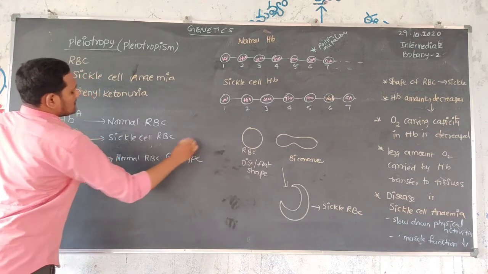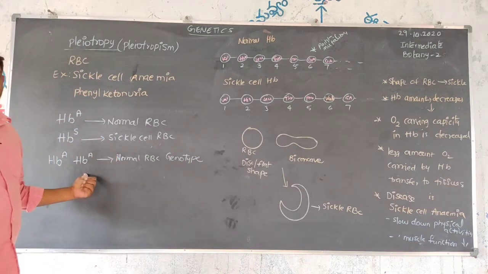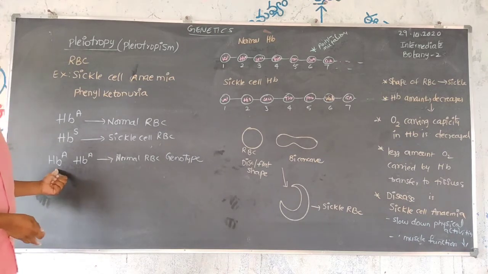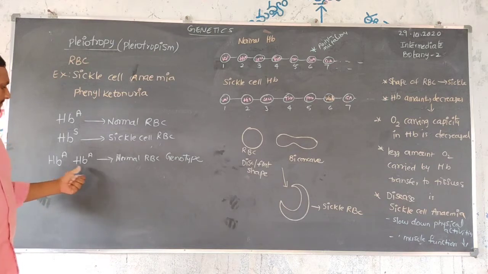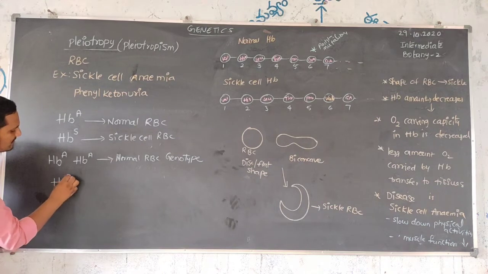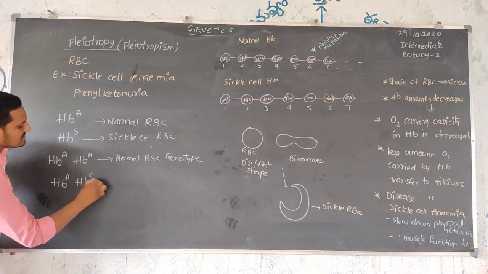Normal RBC genotype is HbA and HbA. It means normal red blood cell shape and normal hemoglobin content. Next, in the case of HbA, HbS,